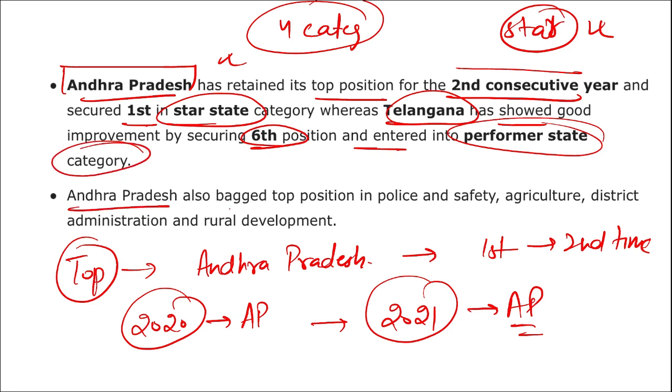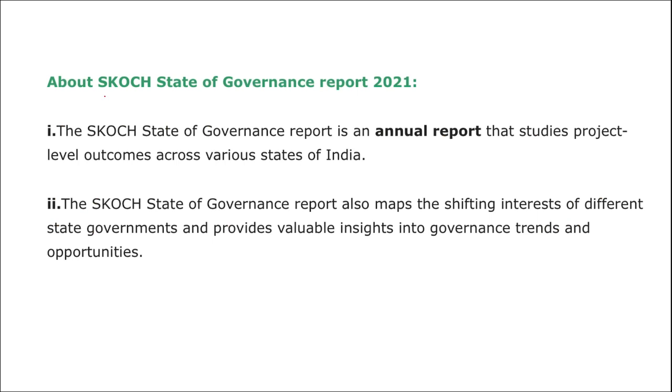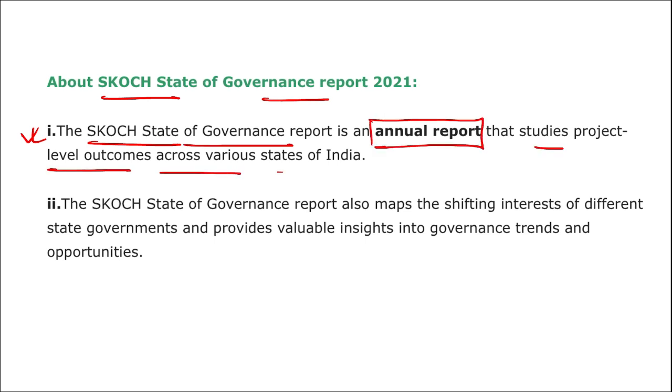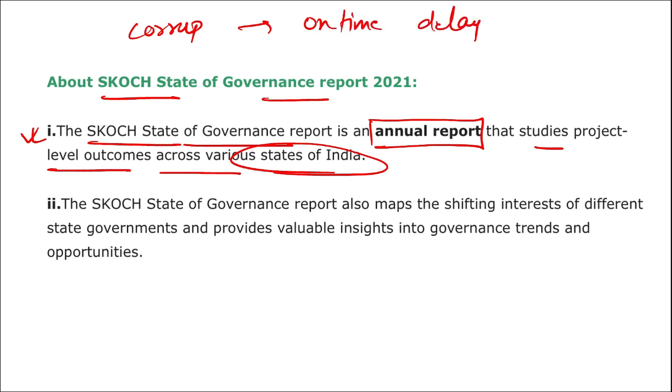Andhra Pradesh has also bagged the top position in police, safety, agriculture, district administration, and rural development. The Skoch State of Governance report is an annual report that studies the project level outcomes across various states of India. Basically, you can say it looks at what the corruption level is. Are the projects on time? Is there any delay in the project? Is the amount allocated for the specified project being justifiably used or not? Is there corruption or not? All these things are monitored under this Skoch State of Governance report.